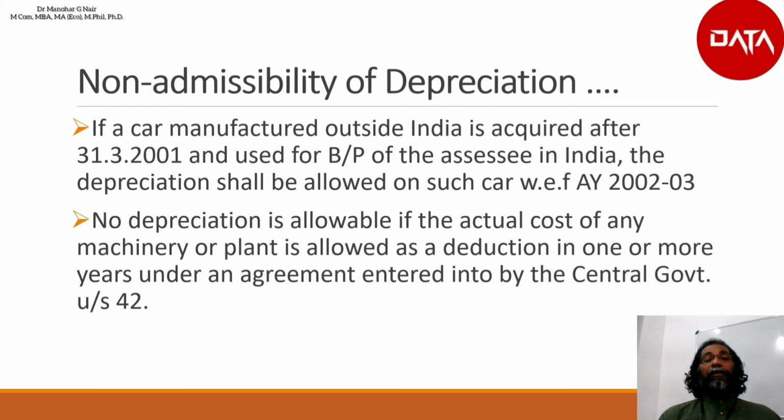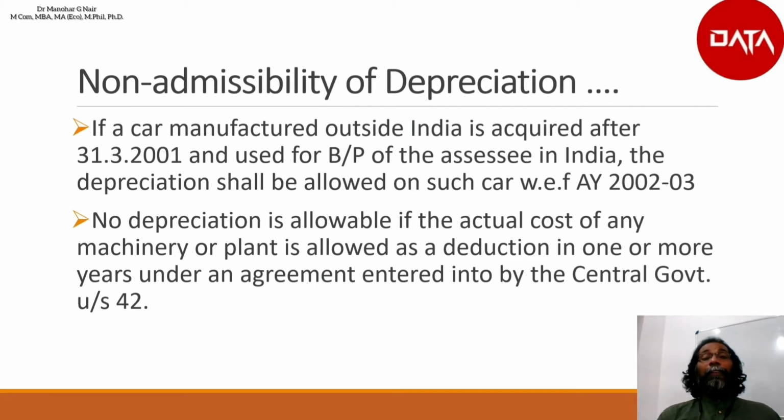3. No depreciation is allowable if the actual cost of any machinery or plant is allowed as deduction in one or more years under an agreement entered into by the central government under section 42.